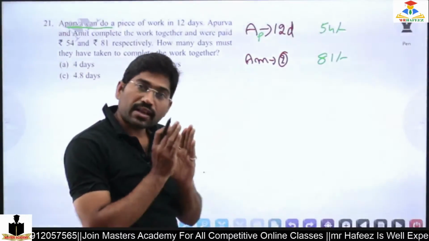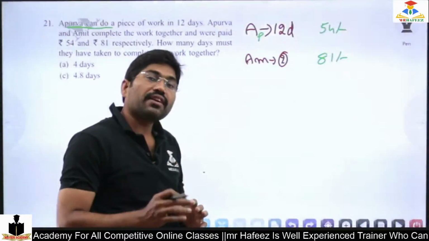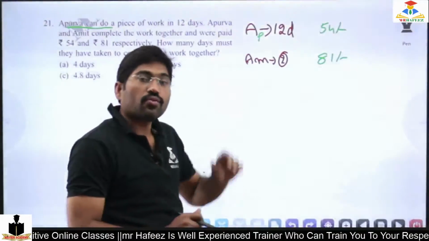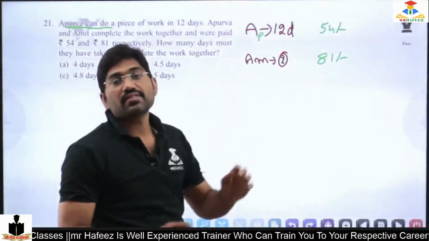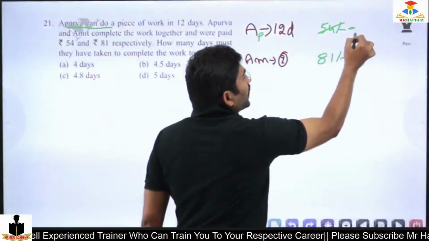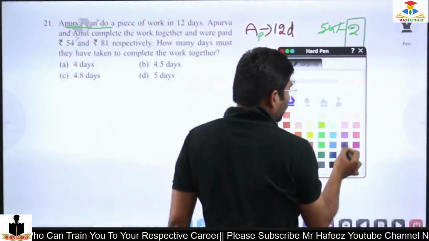So based on that only the amount will be distributed, because the amount will be given to the people on the basis of their work. So work can be done on the basis of their ability and their caliber. So 27 2 times, 27 3 times. So 2:3 is the ability.